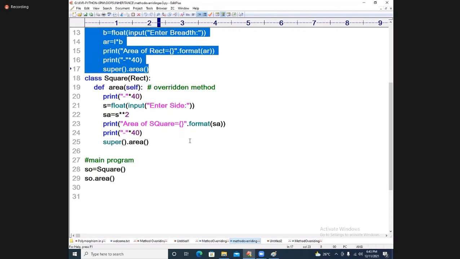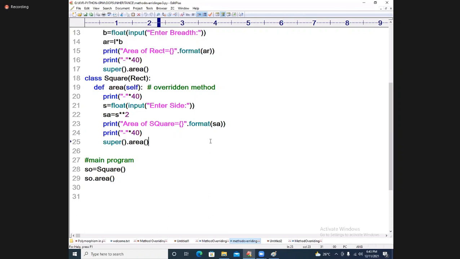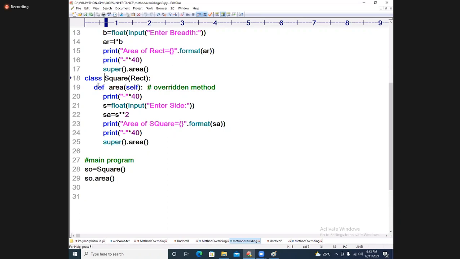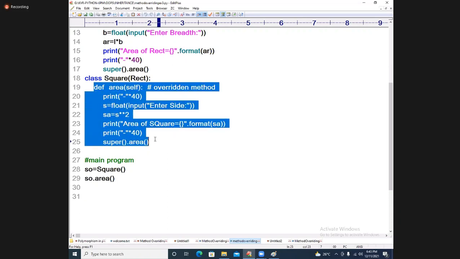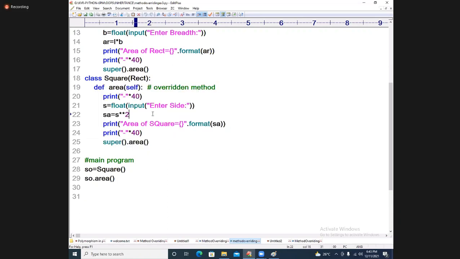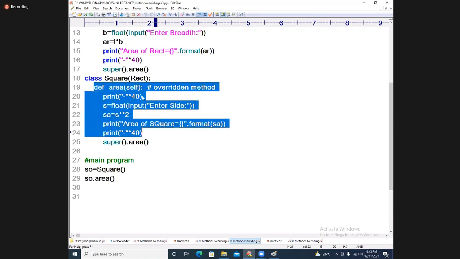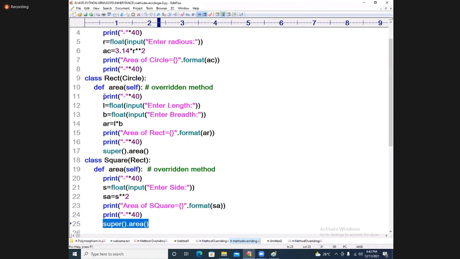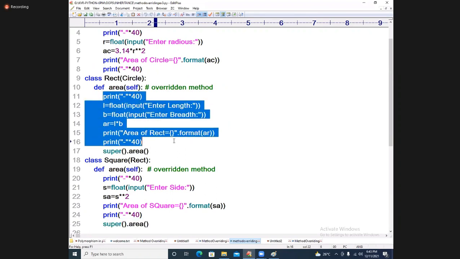And see, students, this is a very important point: how memory space is minimized. See, super dot area for square: internally a memory space is created and we get the answer for the square's area. When you call super dot area, it comes to this place. Do you know what is happening?